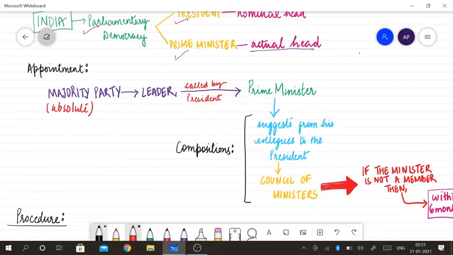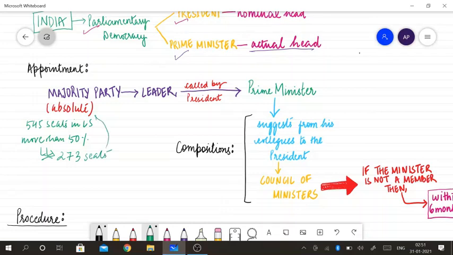We have 545 seats in the Lok Sabha. It means more than 50% of the seats should be won by one party to get the absolute majority. It means 273 seats are needed for forming the government. So if any party gets the absolute majority, the president is going to call the leader of that party to